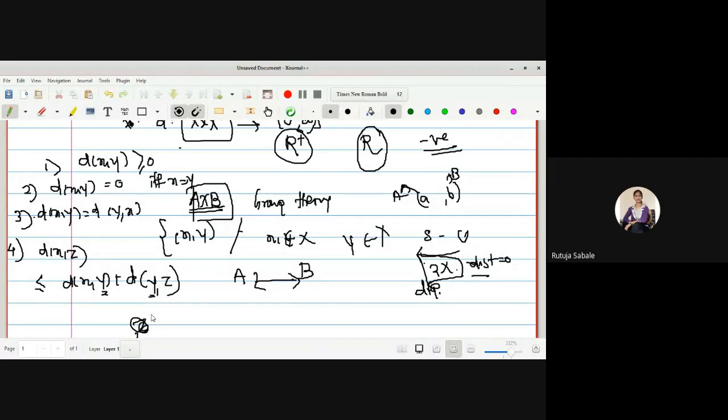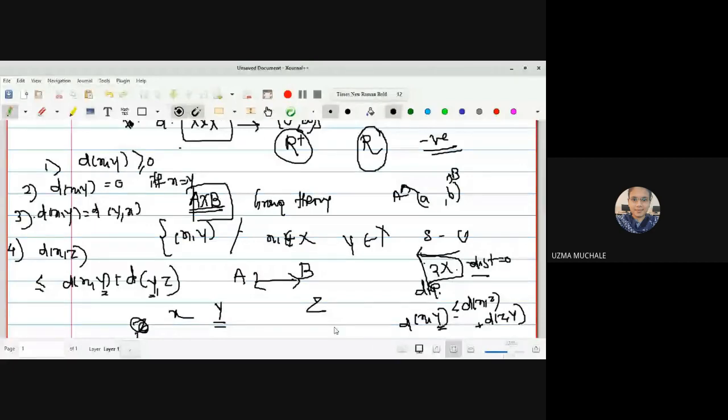If z is on a straight line passing through x and y, then it will be equality. Okay, that is the confusion I have created. I have written here d(x, z), so you should say y is a point in between x and z, right? Many times we write this condition as d(x, y) is less than or equal to d(x, z) plus d(z, y). That's why I have created this confusion about what z is. So don't get confused with these variables x, y, and z.